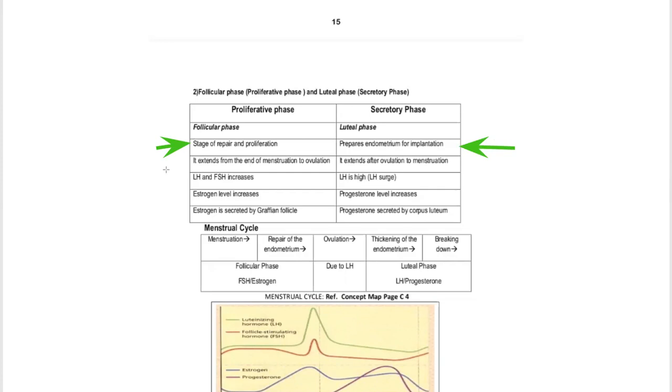The proliferative phase extends from the end of menstruation to ovulation. The secretory phase extends from ovulation to menstruation. LH and FSH increase, LH is high. Estrogen level increases, progesterone level increases. Here estrogen is secreted by the Graafian follicle, whereas progesterone is secreted by the corpus luteum.